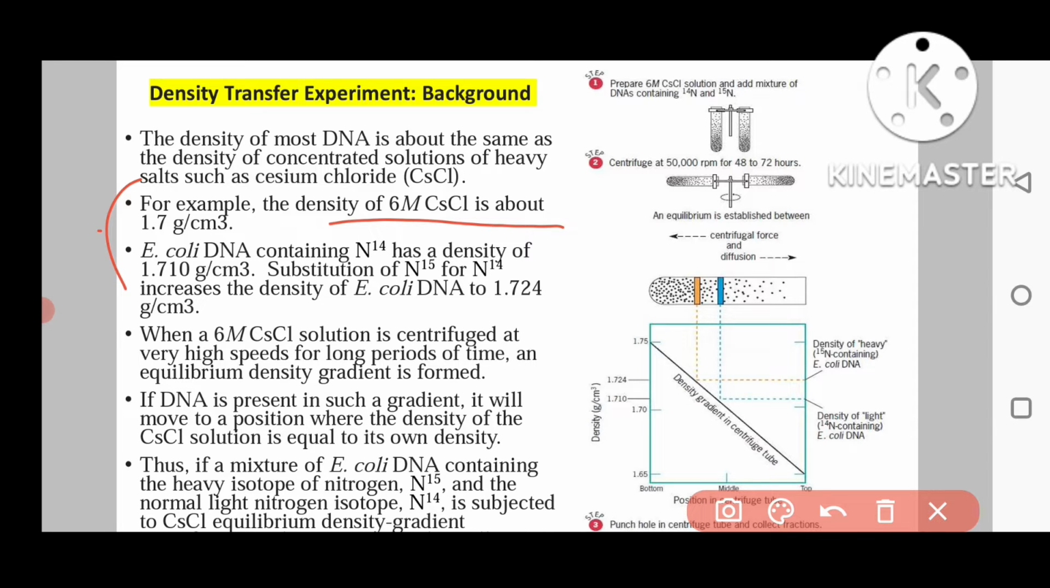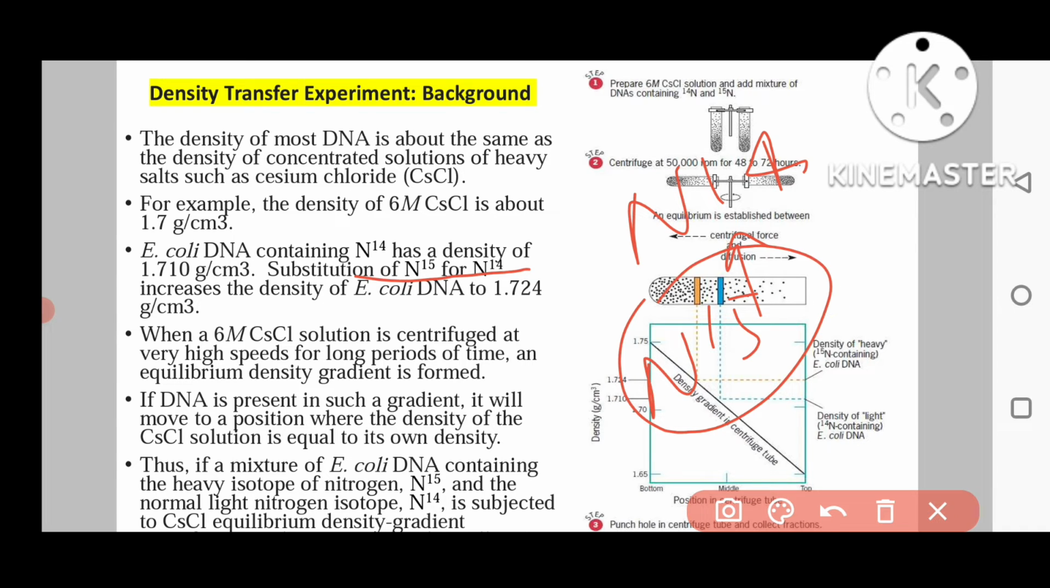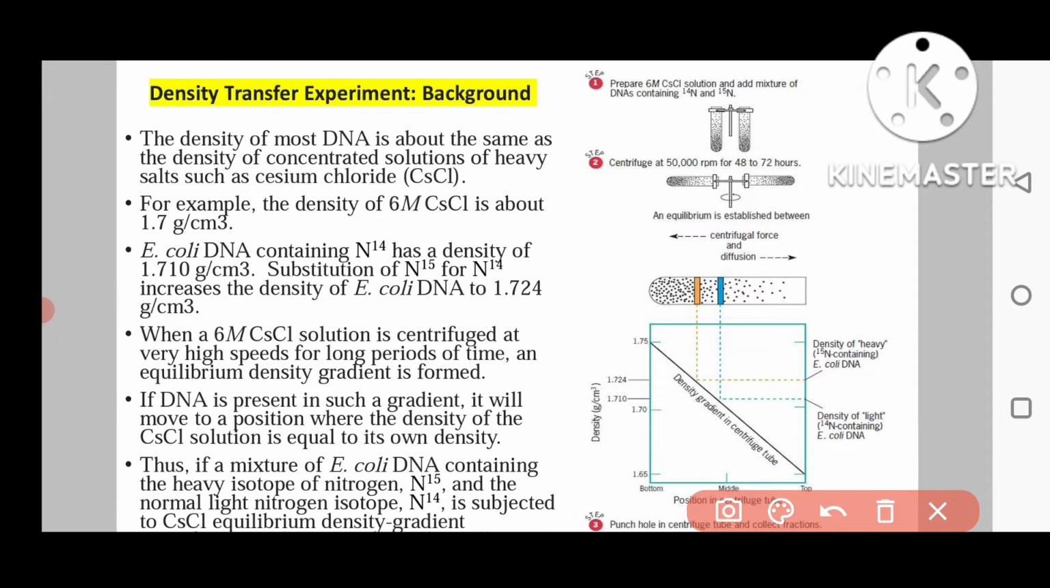And if we substitute nitrogen 15 in place of nitrogen 14 in the DNA, then the density will increase to 1.724 gram per centimeter cube. So there will be a difference in the density. If we make the nitrogen in the DNA heavy, then the density will automatically increase.